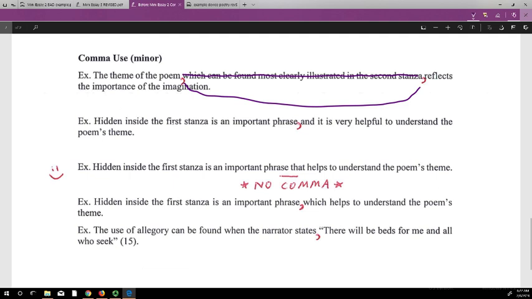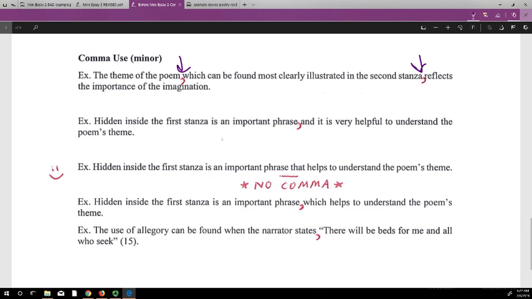The theme of the poem reflects the importance of the imagination, right? You see how that reads? So, right? Which can be found most clearly illustrated in the second stanza is non-essential. We don't have to have that. So what we have to do is that if we have non-essential information, we put a comma in front, boom, and a comma behind, boom, to let the reader know that that's non-essential information.